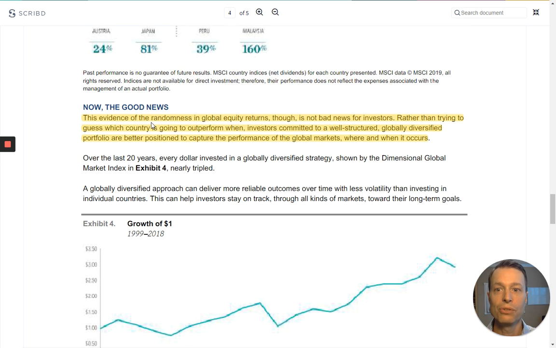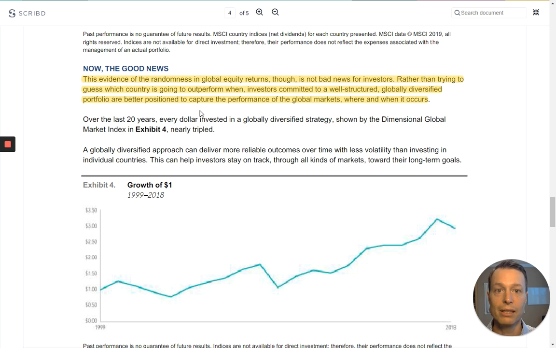So now the good news. There is evidence of randomness in these global returns, though, and it's not all bad news. Rather than trying to guess which country will outperform, investors committed to a well-structured, globally diversified portfolio are better positioned to capture the performance of the global equity markets where and when they occur.